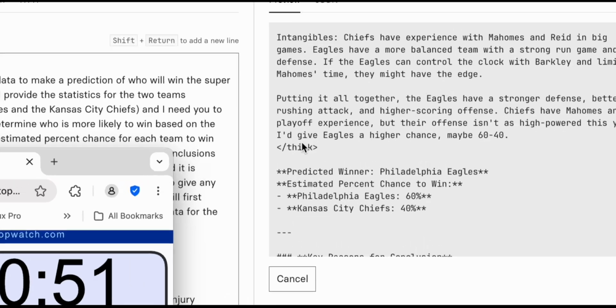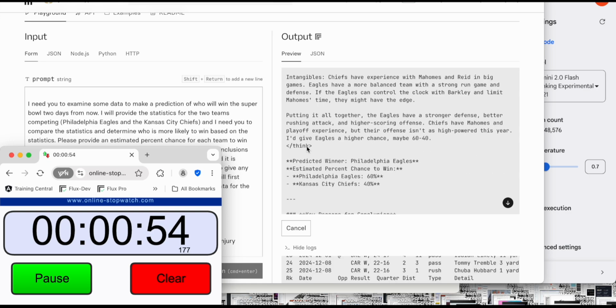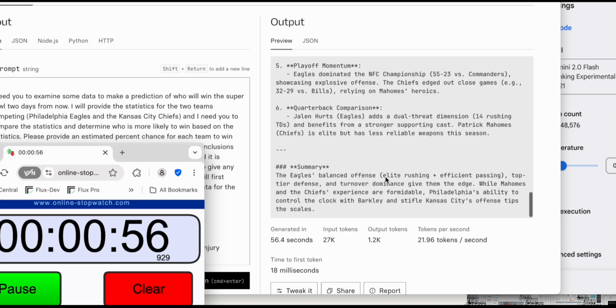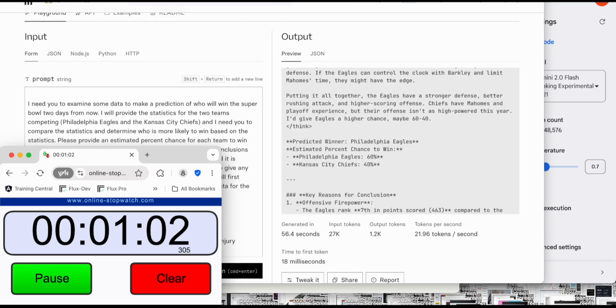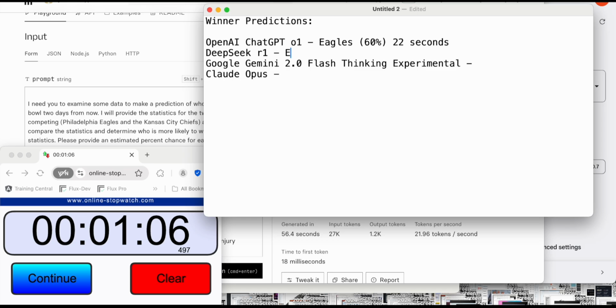When you see the close tag for think, that's when it's done thinking and it's giving its final answer. So its final answer before the explanation is just 60% Eagles. All right, and that was a little bit longer than I expected, maybe around 50 seconds or so. 60% Eagles. Wow, that's kind of the same. Well, a lot of people say that DeepSeek R1 or DeepSeek's models in general really are ChatGPT models. So maybe I shouldn't be surprised that it gave literally the same answer as ChatGPT.